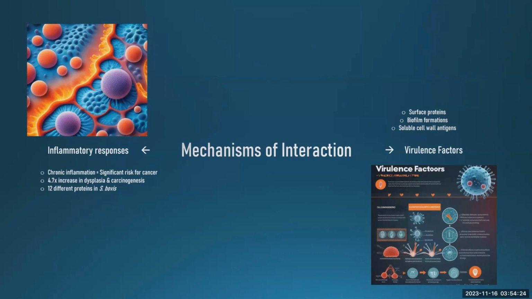As it pertains to virulence factors, Streptococcus bovis possesses three key virulence factors, one being surface proteins, which facilitate attachment by recognizing adhesive proteins and components of extracellular matrix, aiding in the attachment to varying gastrointestinal cells and overall colonization. They're able to form biofilm, which is one of their virulence factors. This biofilm formation acts as a protective barrier against antimicrobial agents and immune cells, which I'll talk about a little bit more in the next slide.